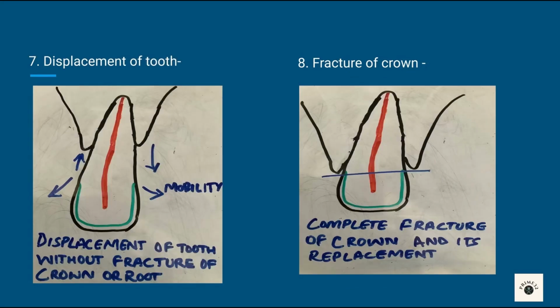Seventh, displacement of tooth without fracture of crown or root. There is no fracture in crown or root, but there is mobility, so tooth is displaced extrusively, laterally or intrusively. Eighth is fracture of crown, entire crown gets lost. Treatment is root canal treatment and restoration.